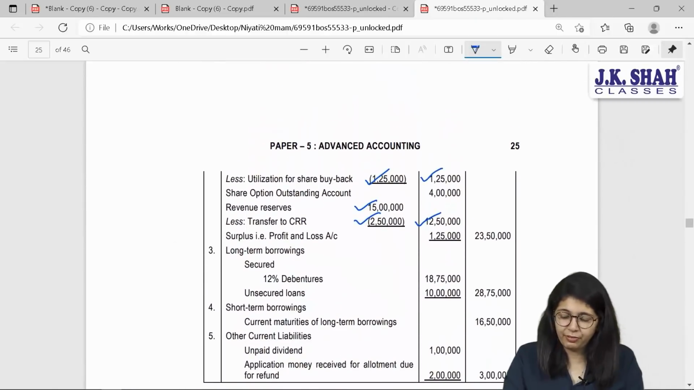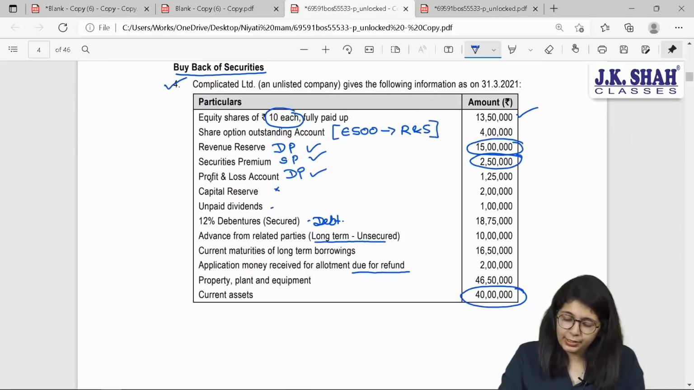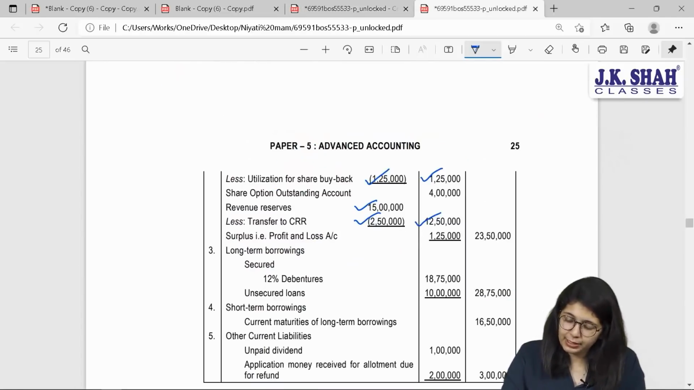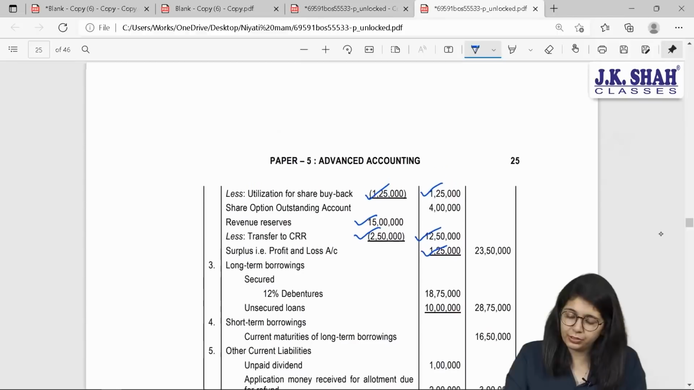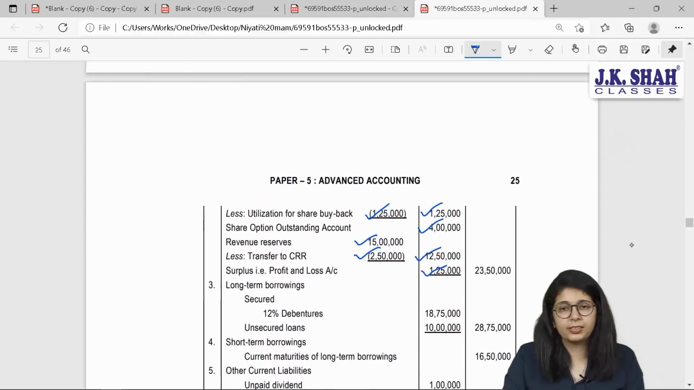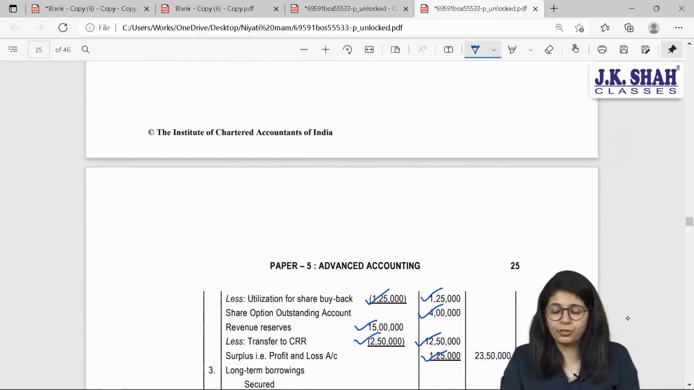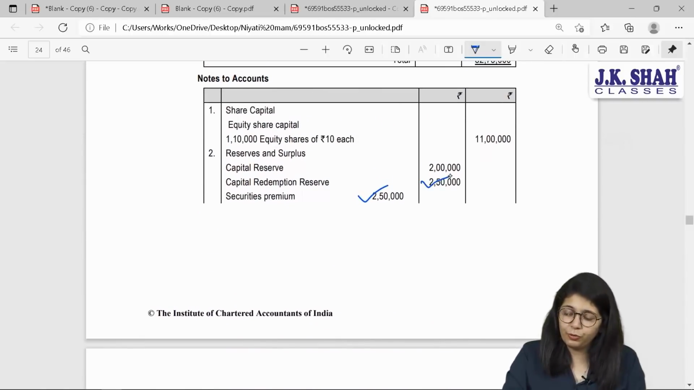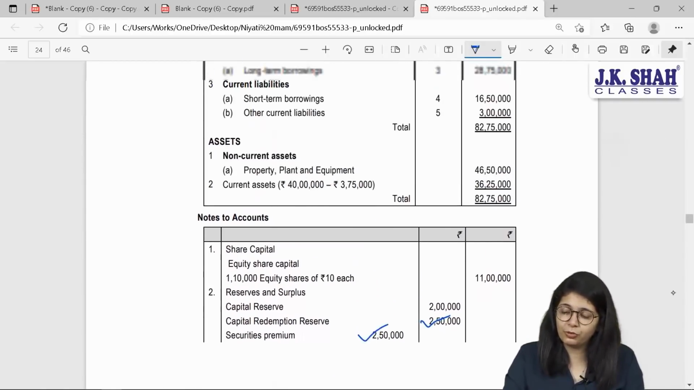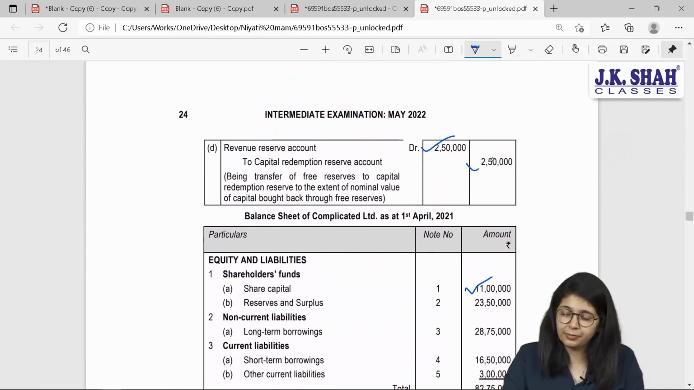Balance will be 1,25,000. Next, you have P&L account of 1,25,000 again. So P&L will be as it is, 125. Beta, share option outstanding account of 4 lakhs will be shown under the heading reserves and surplus. You must have discussed this in your ESOP chapter. 4 lakh are your reserves and surplus. And do not forget, one important reserve is CRR of 2,50,000 which you just now created in your last entry.